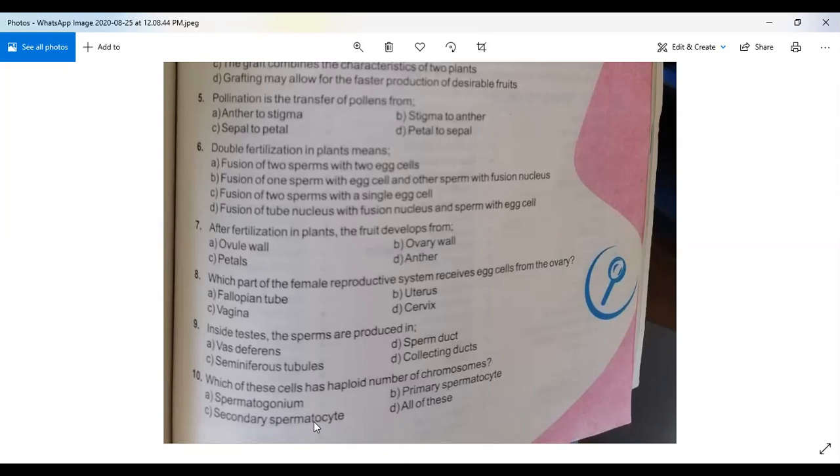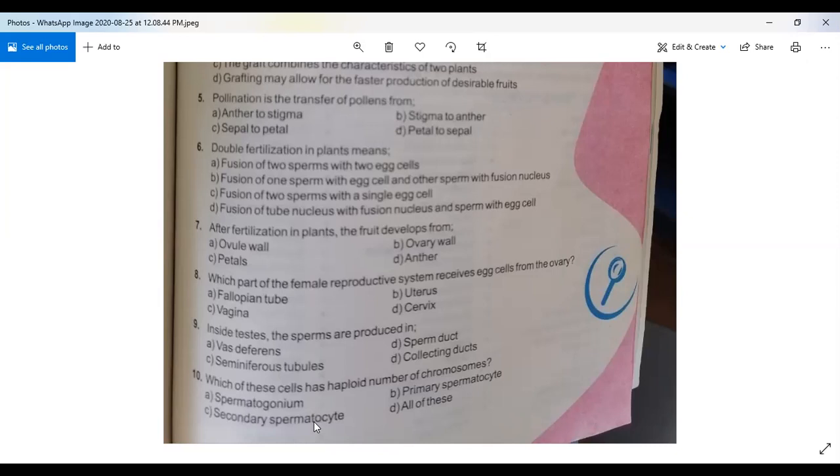Question number 5, pollination is the transfer of pollen from anther to stigma, option A is correct. Question number 6, option C is correct. Option B is correct: fusion of one sperm with the egg cell and the other sperm with the fusion nucleus. Question number 7, option B is correct.